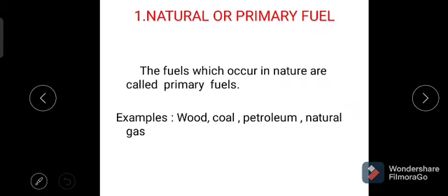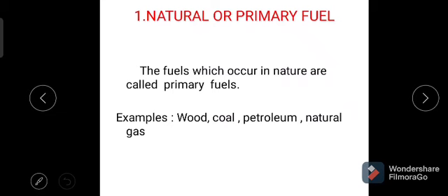First, let us see the definition of the primary fuel. The fuels which occur in nature are called as natural fuels, also called as primary fuels. Generally these fuels are available in nature, that is wood, coal, petroleum, natural gas.